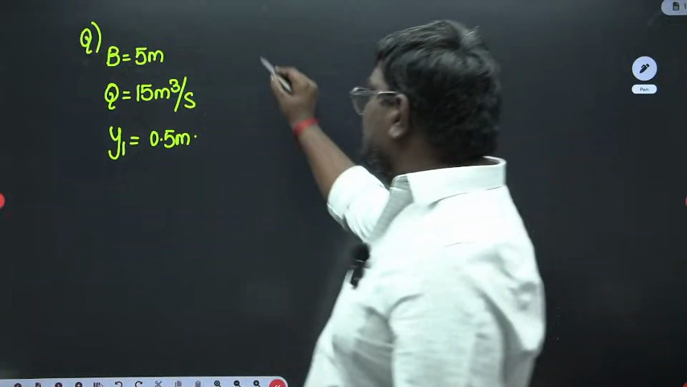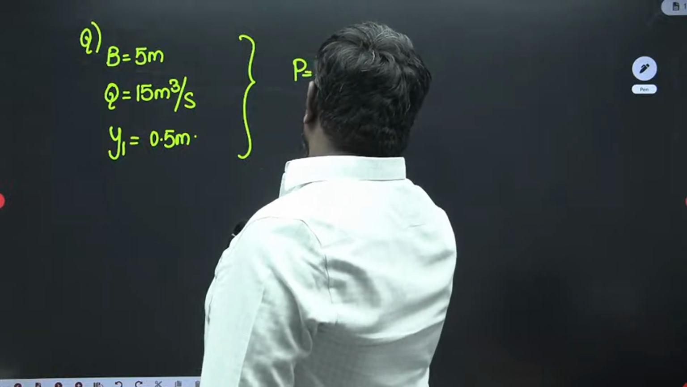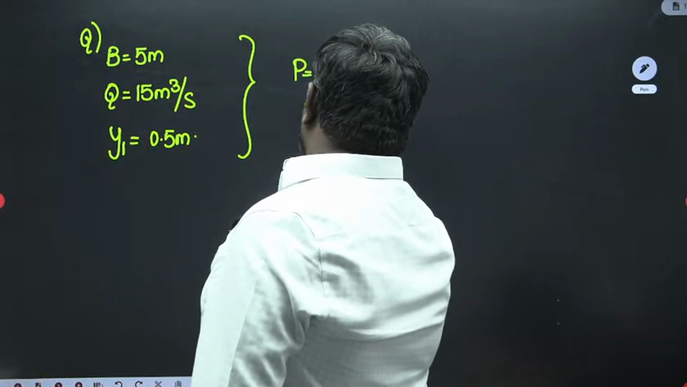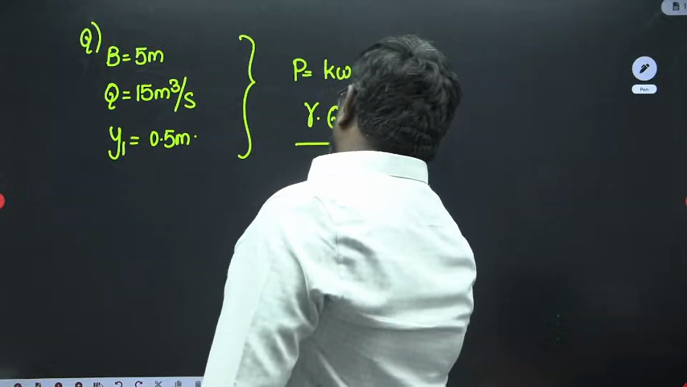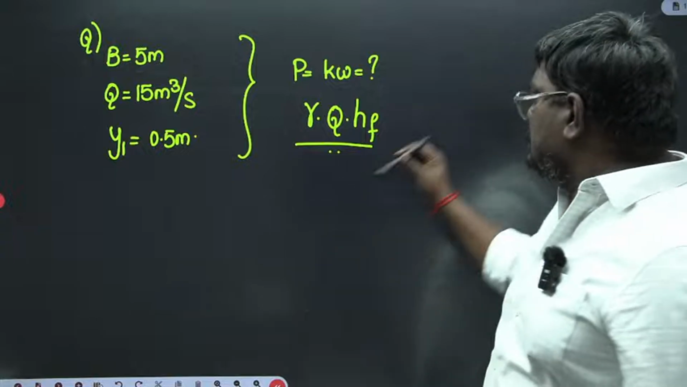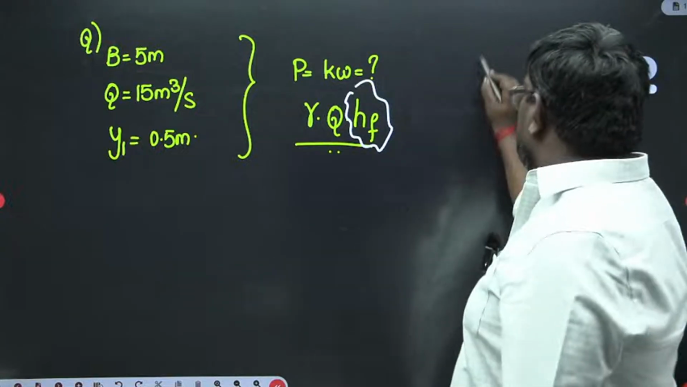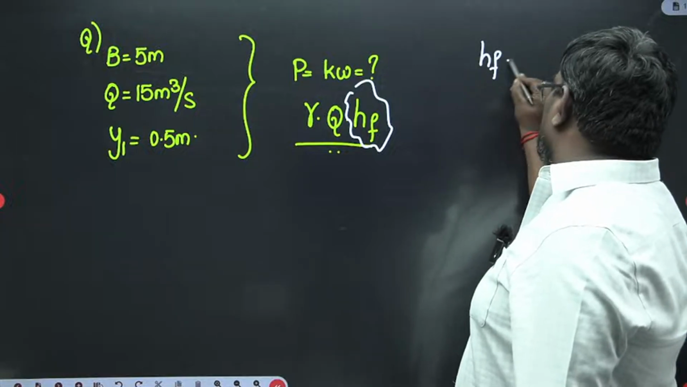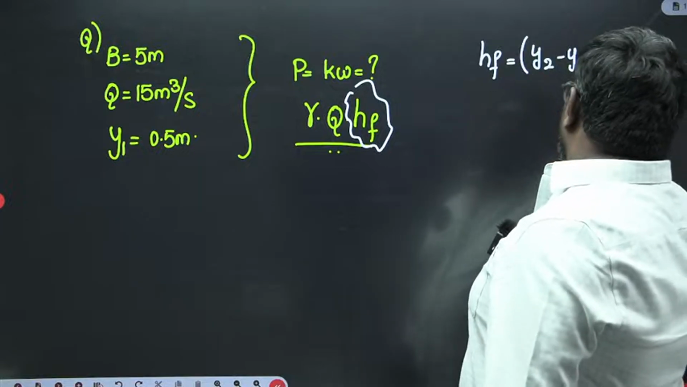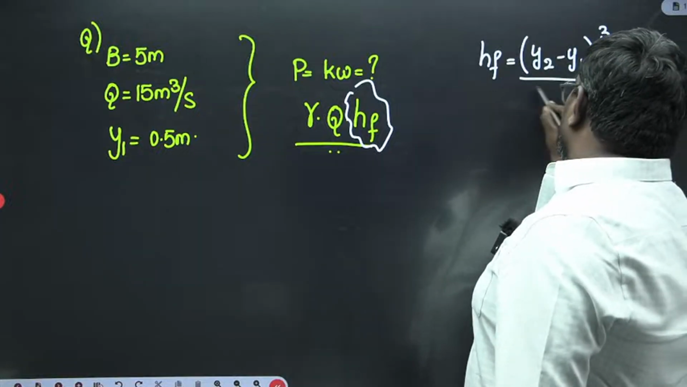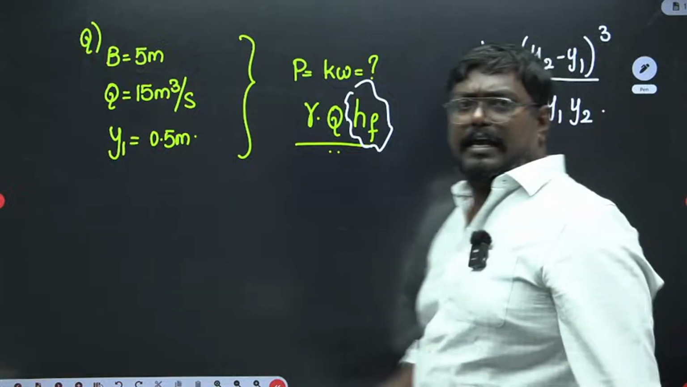They have asked for power in kilowatts. What is the formula for power? Gamma into Q into HF. This is the formula for power. Now what is the formula for HF? Head loss, or energy loss to be precise, is equal to Y2 minus Y1 whole cube by 4 Y1 Y2. Agree or not, sir?